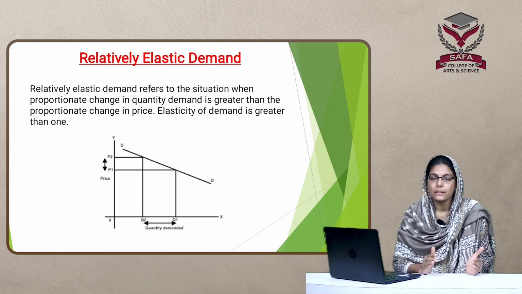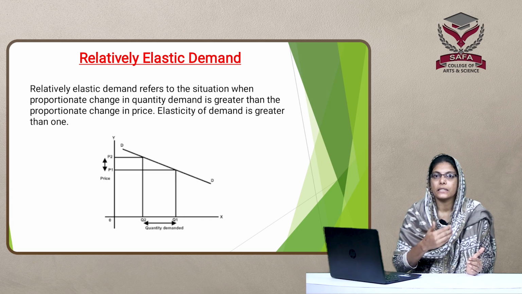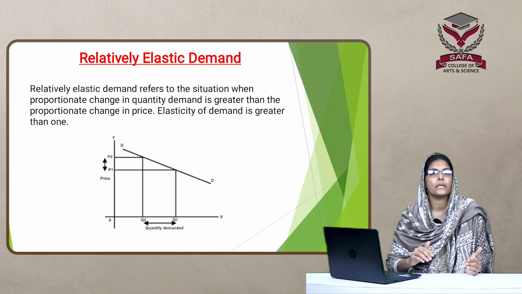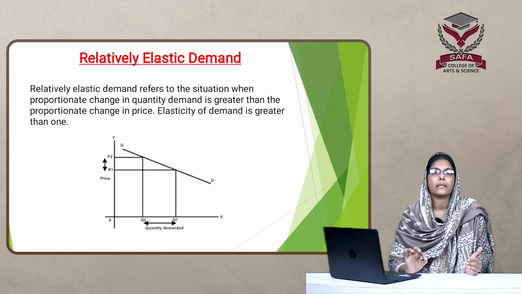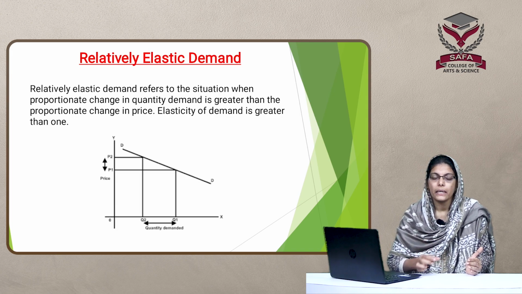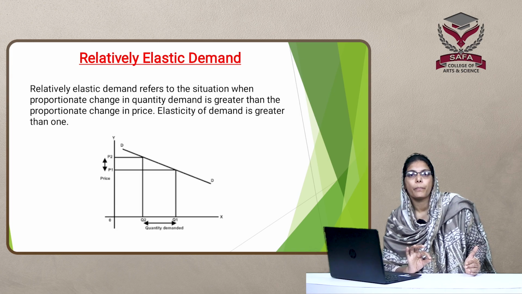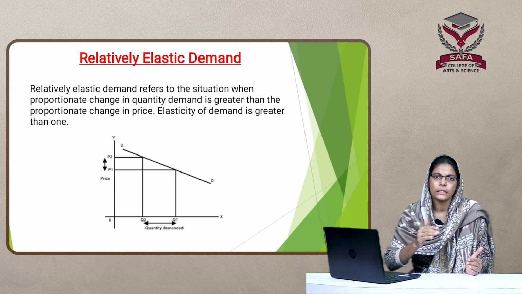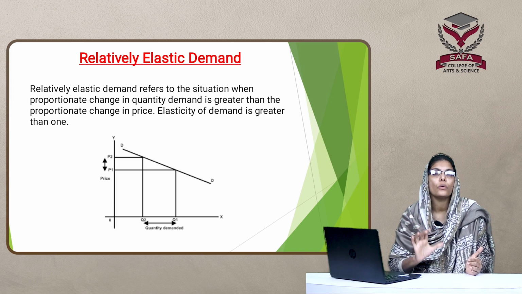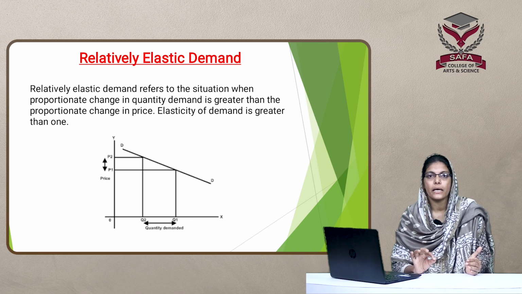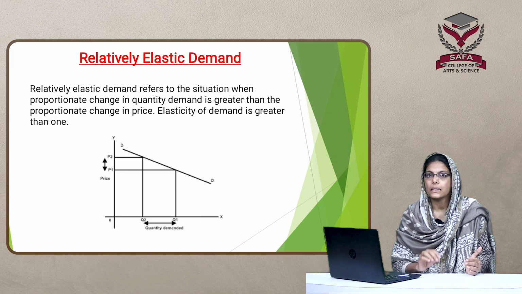If the price of a product changes by 10%, the quantity demanded changes by 15%. The change in quantity demanded is more than the change in price. The demand curve is relatively flat, and the value of elasticity will be more than 1.